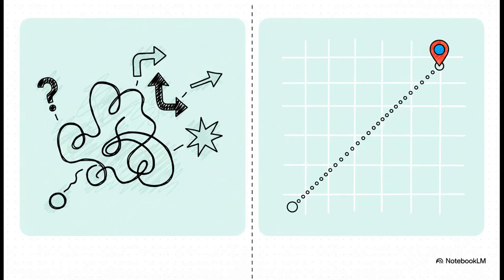Okay, so check out this analogy from our source material because it's perfect. A normal text prompt is like giving someone vague directions. Yeah, just go down the street and turn at the big building. But a structured prompt is like handing over the exact GPS coordinates. One leads to you getting lost, the other gets you to your destination, no questions asked.